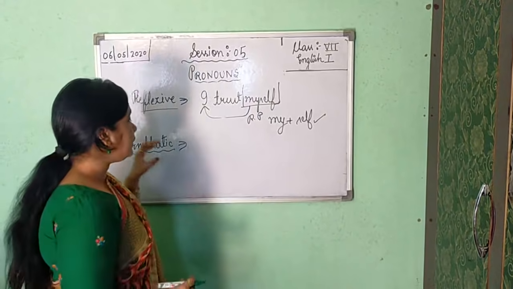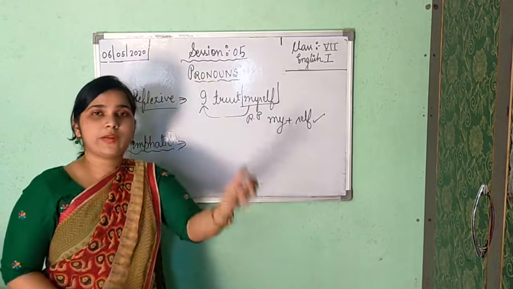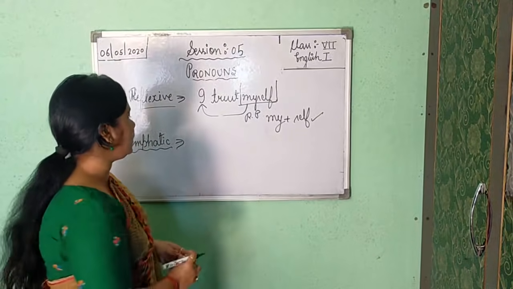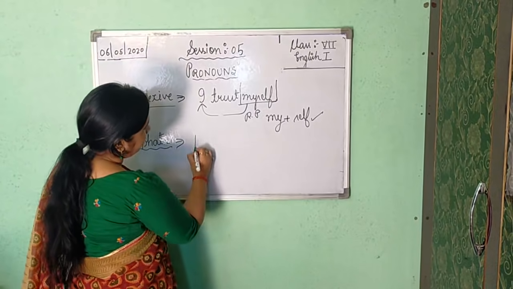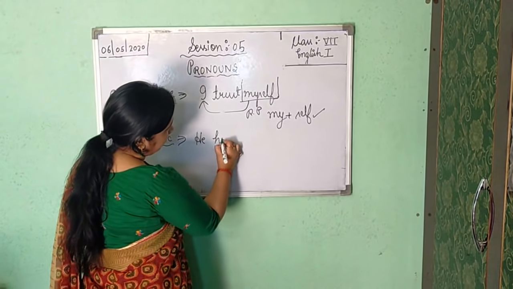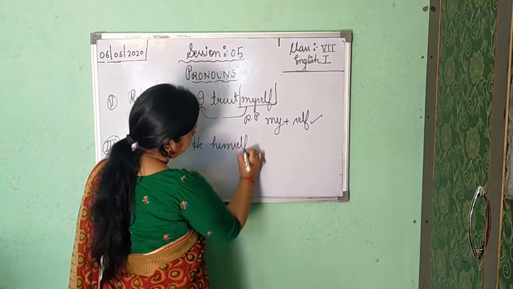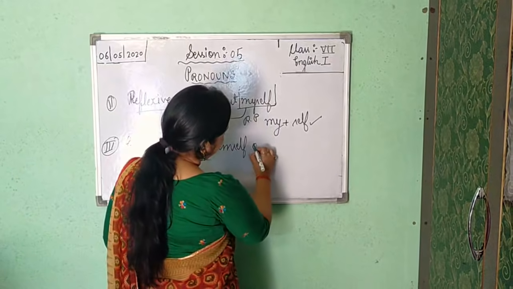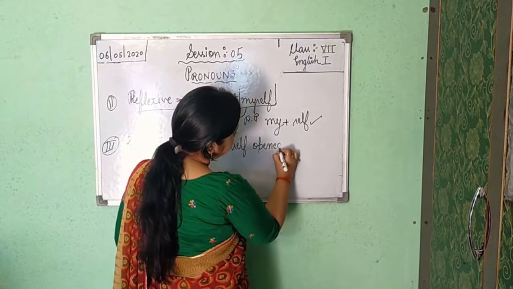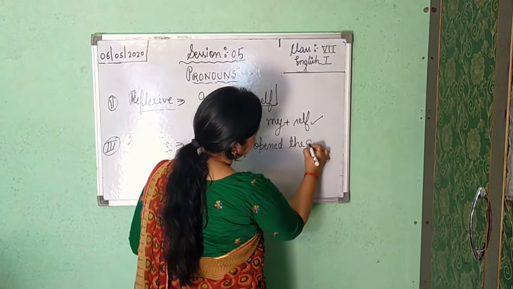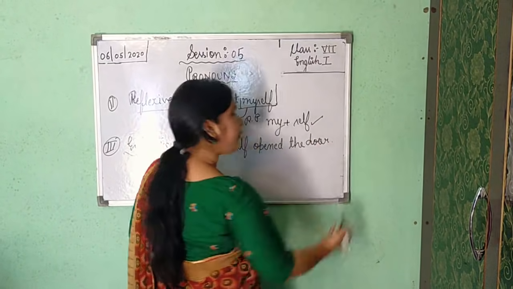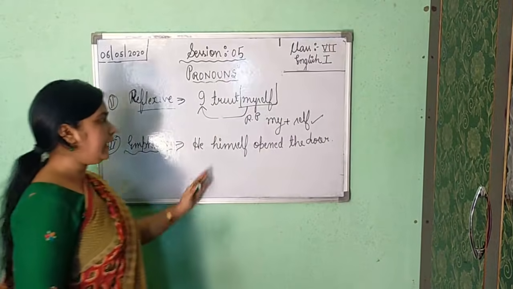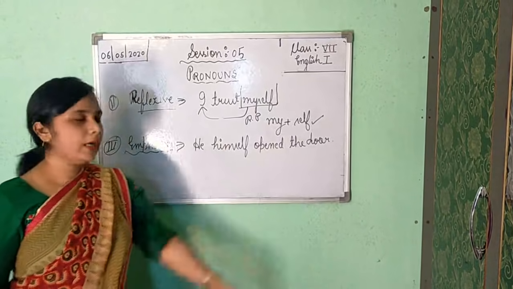Okay, it always gives stress toward the subject. For example, he himself opened the door. Here I have written he himself opened the door.